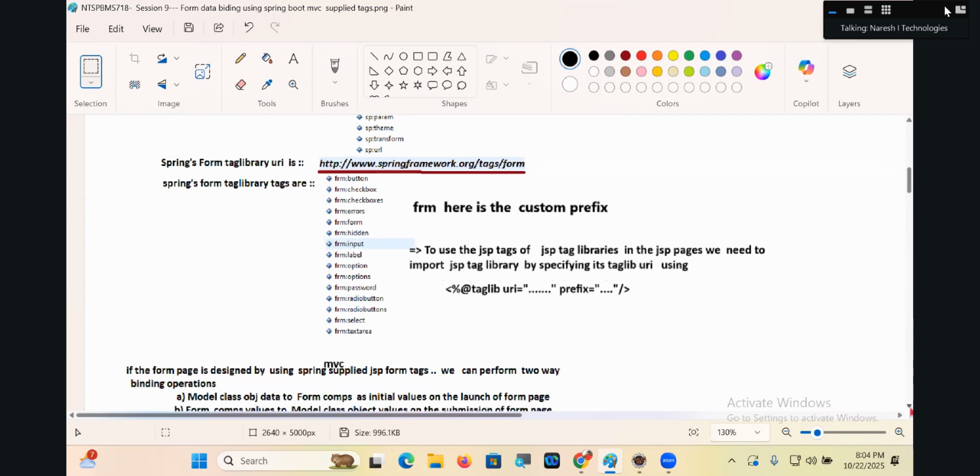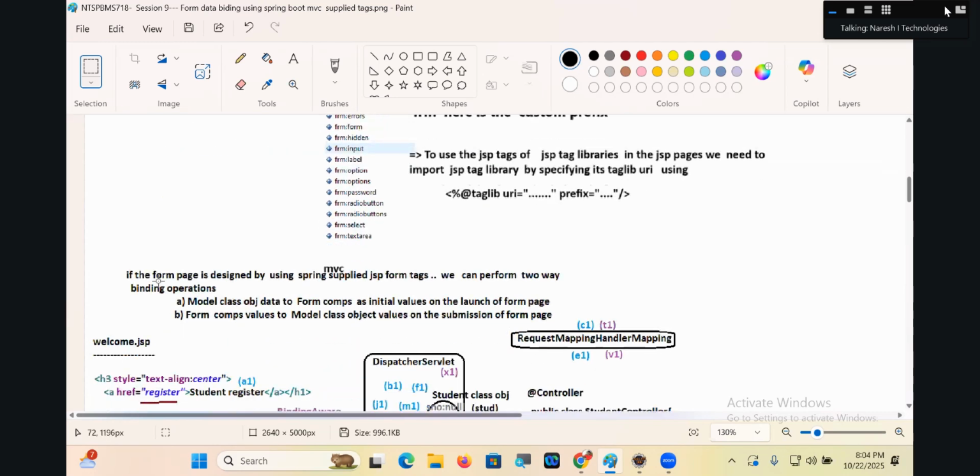Say something, my dear. I want a reply, guys. If the form page is designed using the Spring MVC supplied JSP form tags, we can perform two-way binding operation. Number one, model class object data to form components as initial values on the launch of the form page. Number two, form component values to model class object values on the submission of the form page.